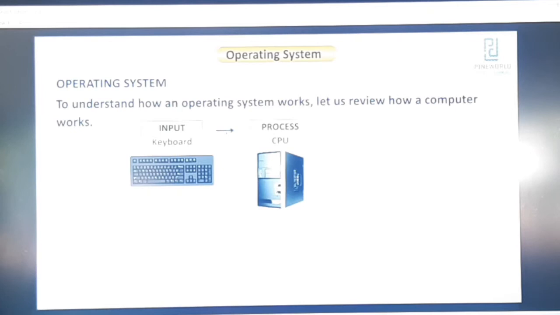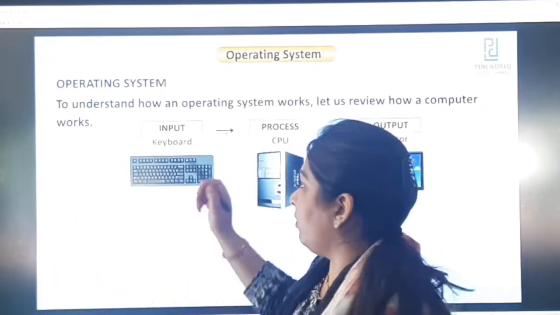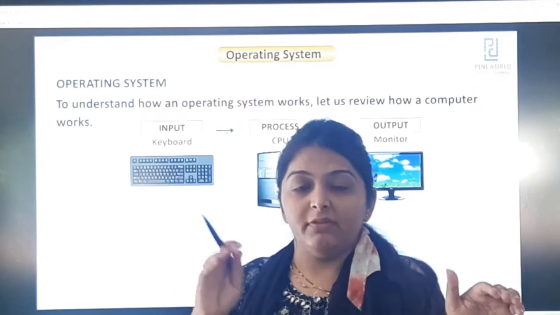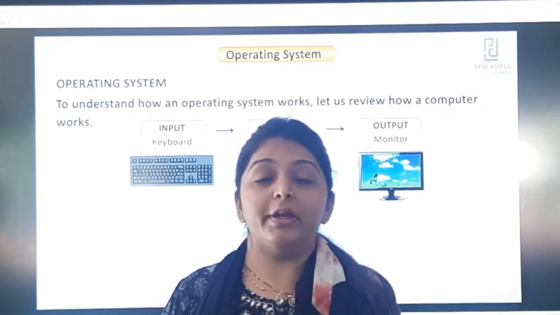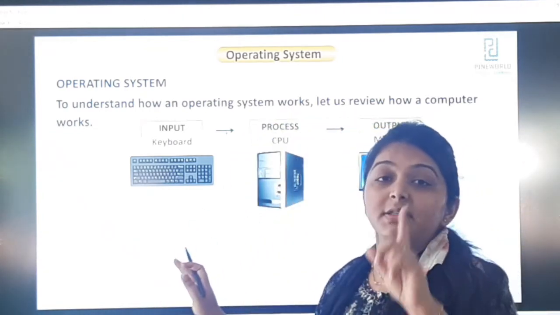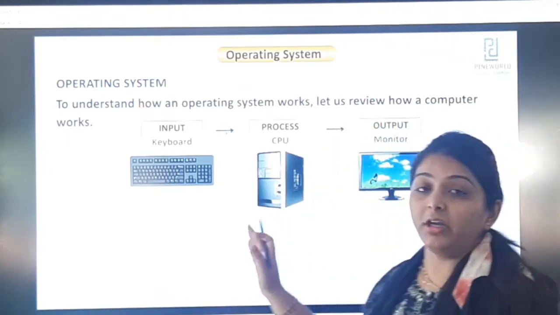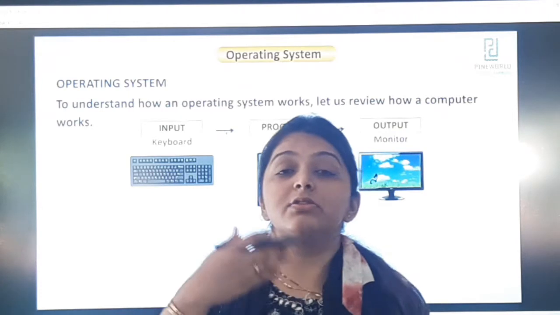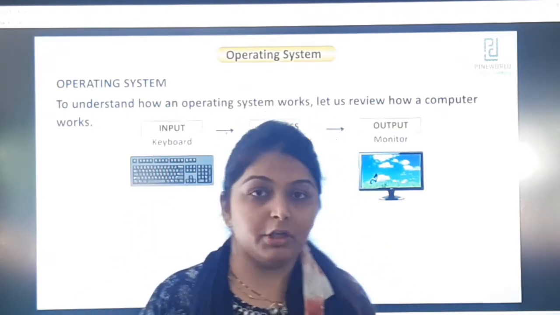Process, CPU. Output, monitor. Now, how does an operating system work? How do we give input to the computer? With the help of a keyboard. We type some set of instructions, we do some task with the help of a keyboard. Then, who is the processor? CPU. The CPU processes it, and then on the monitor we get the output. That is the result we get on the monitor. Understood?